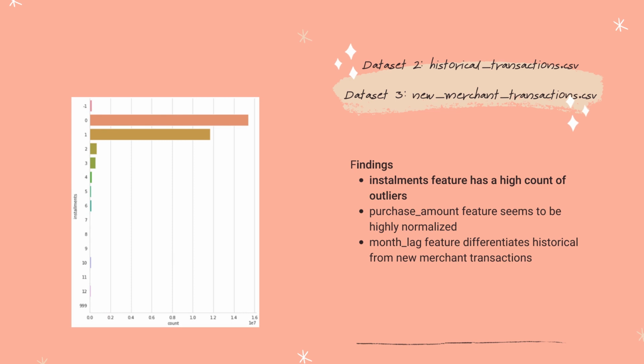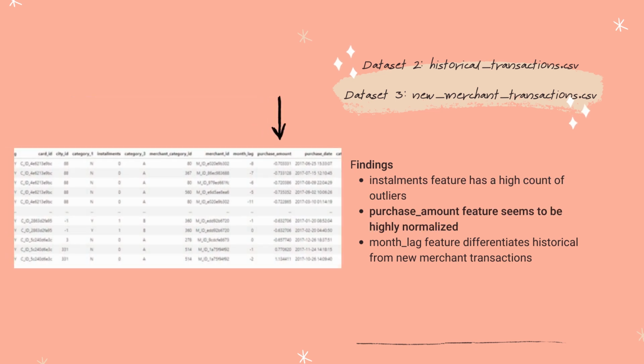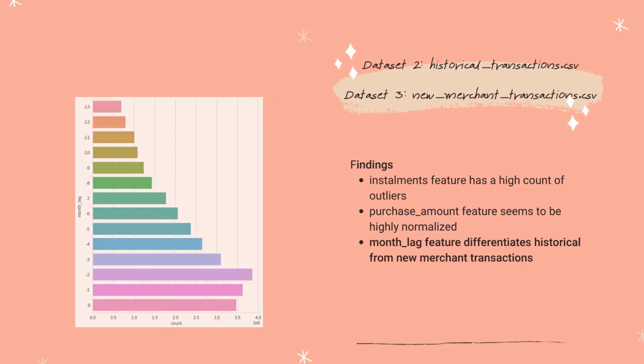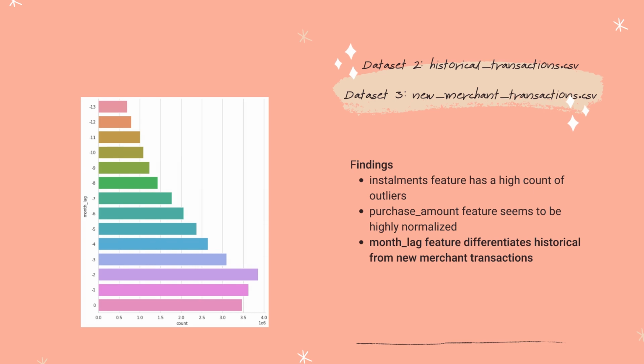One finding is the high count of outliers from the installments feature, which had to be dealt with in pre-processing. Also, the purchase amount feature seems to be normalized due to its low variance and negative values. Lastly, the month lag feature helps to differentiate historical from new merchant transactions. Historical lags are negative, while new merchant lags are positive.